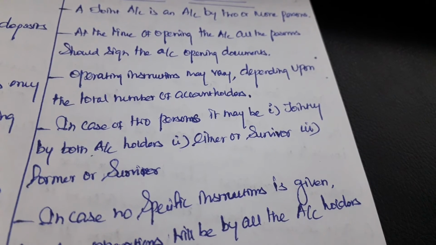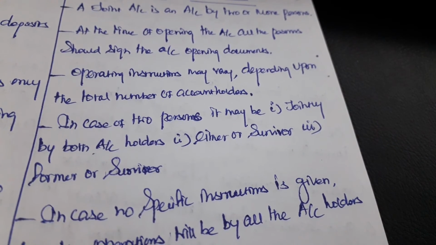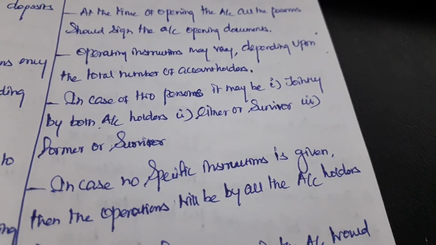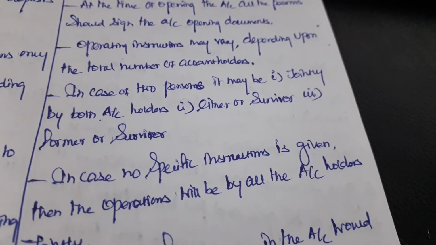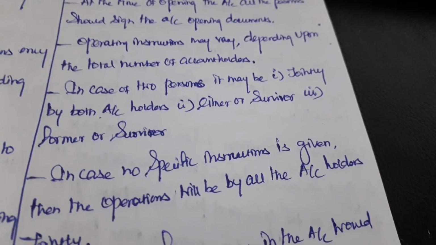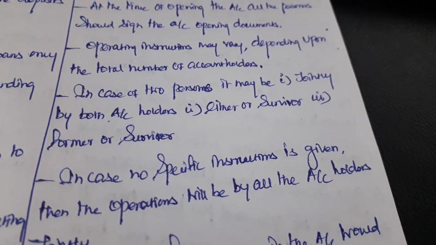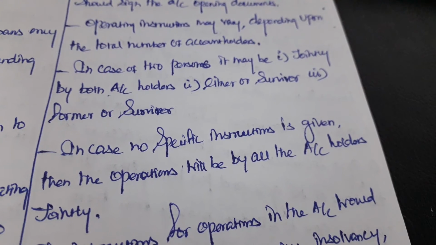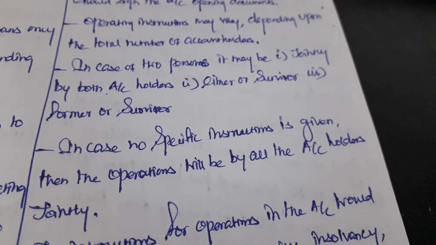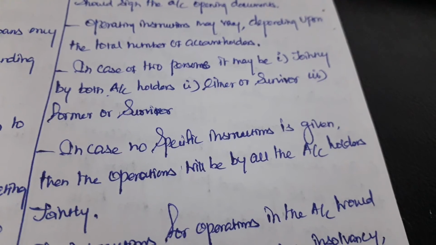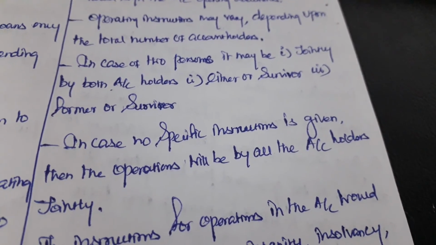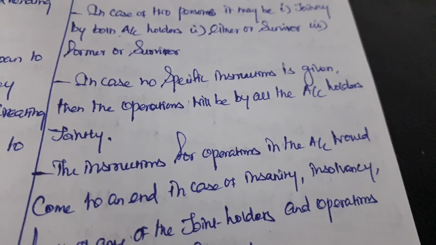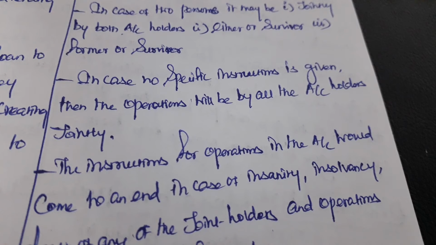Operating instructions may vary depending upon the total number of account holders. In a joint account the operations will vary depending upon the number of account holders. In case of two persons, it may be jointly by both account holders, either or survivor, former or survivor. In case no specific instructions are given, then the operations will be by all the account holders jointly.